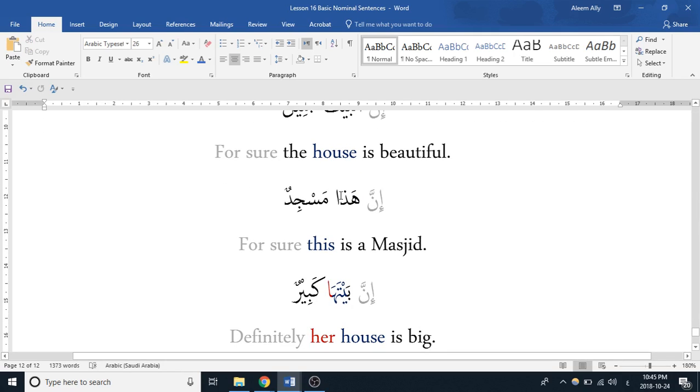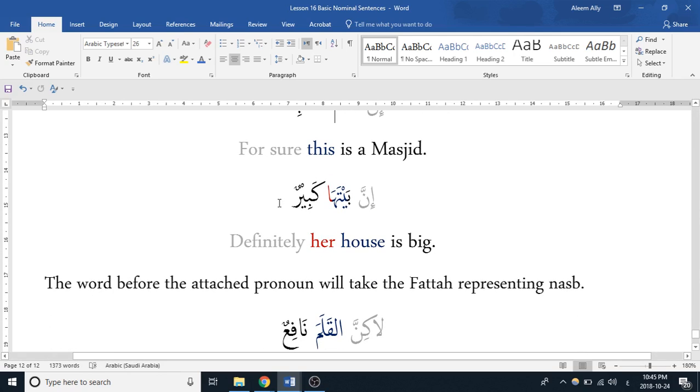Inna hadha. So inna hadha is fixed, so whether or not it's in a state of rafa, nasb or jar, it doesn't matter, it's always going to look like hadha. And this is masjidun, so hadha is definite, because all pointing words are definite. Masjidun is indefinite, and we can tell by that tanween, so we're going to drop our "is" here, and it'll be translated as, for sure, this is a masjid.